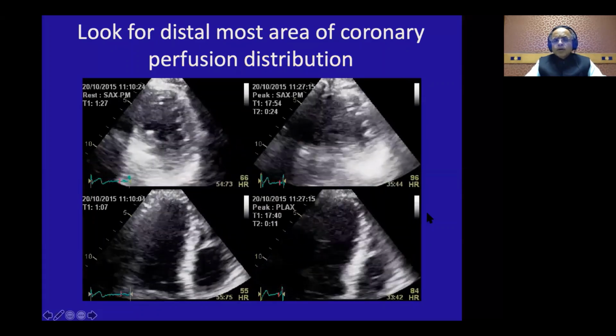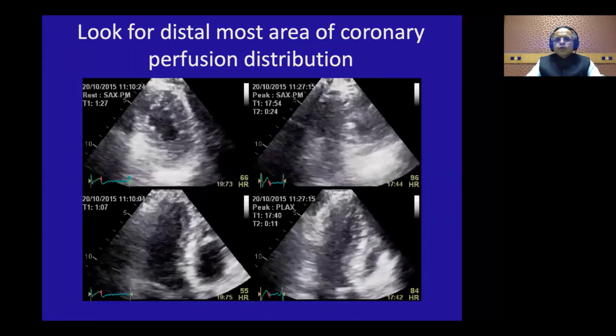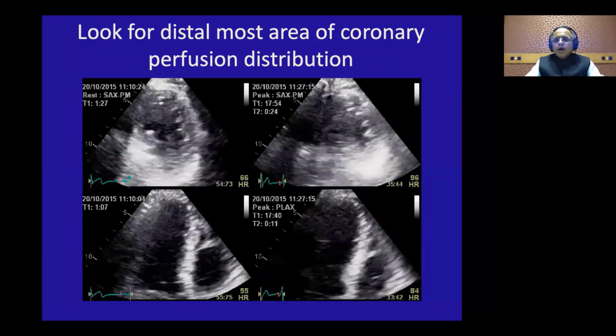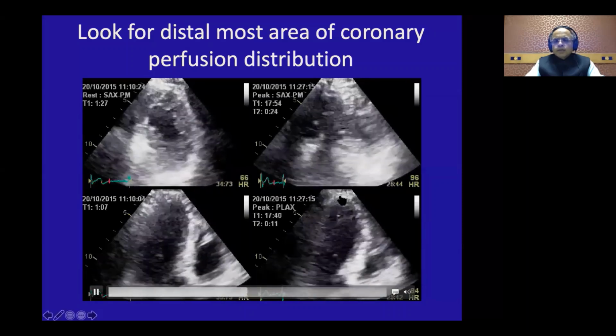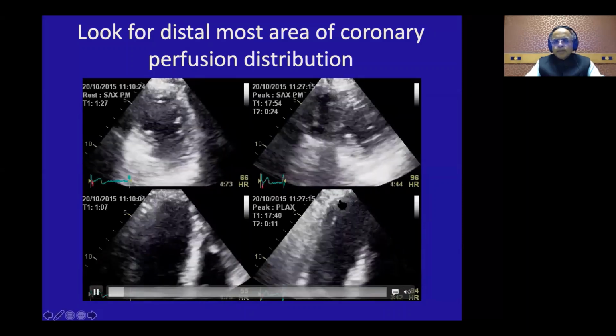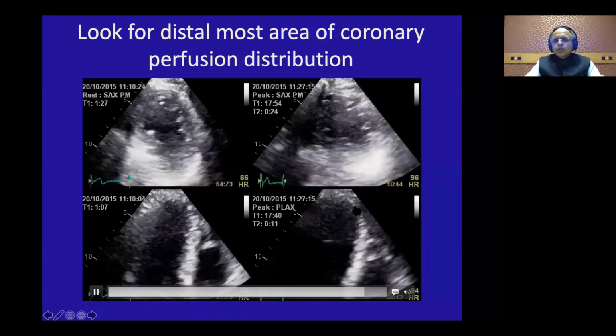But what is important is that ischemia will be first provoked at the distal-most perfusion territory of a particular artery. So for the LAD, start looking at the distal-most perfusion, that means the apical septum and apical inferior wall, for the earliest regional wall motion abnormality.